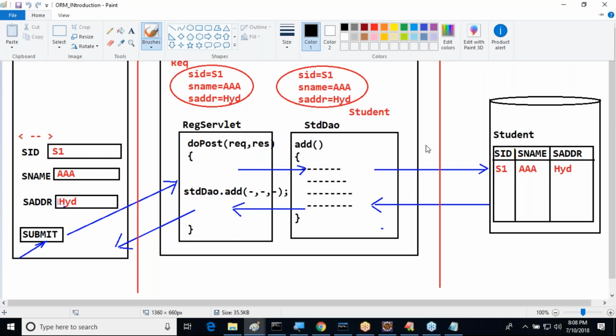So what is ORM? Object Relational Mapping. Object is from Java, and R, relational, is from the database table. Object to database table. That means mapping between the object-oriented data model and the relational data model is required, and that mapping is provided directly by an ORM tool. A number of ORM tools are available.